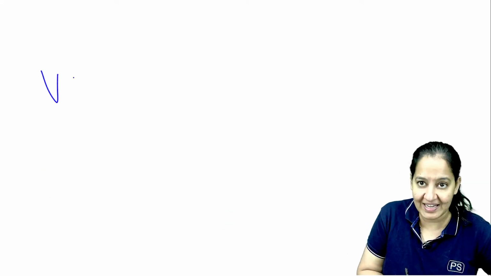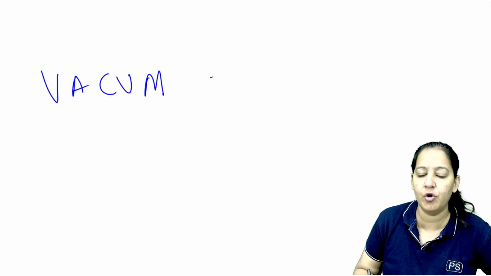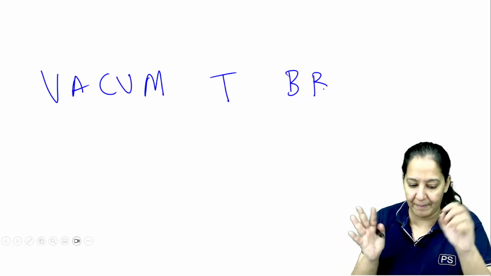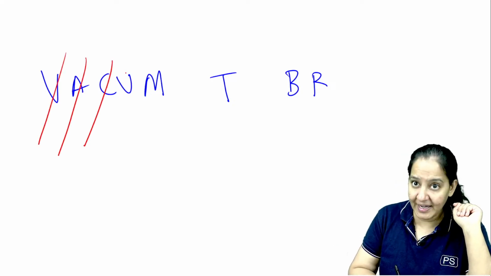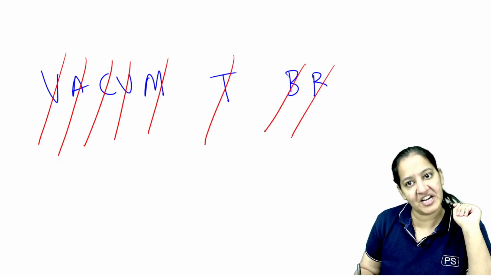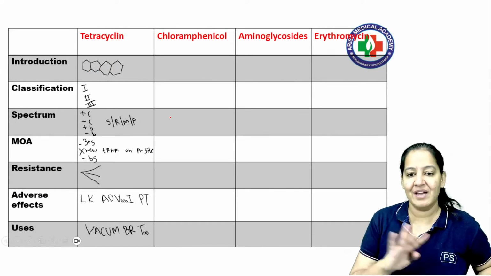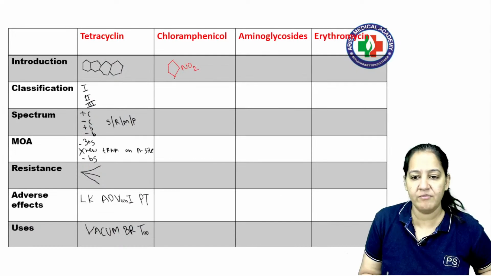And the last one is tularemia. So vacuum. Right? It's a single C, not double C. Vacuum the bedroom, I write like this. Say the full form: Vibrio, acne, chlamydia, ureaplasma, mycoplasma, tularemia, Borrelia, rickettsia. The drug of choice is tetracycline in all these. Got it? Say yes. So we are done with tetracycline. Okay. Coming to the next, chloramphenicol.